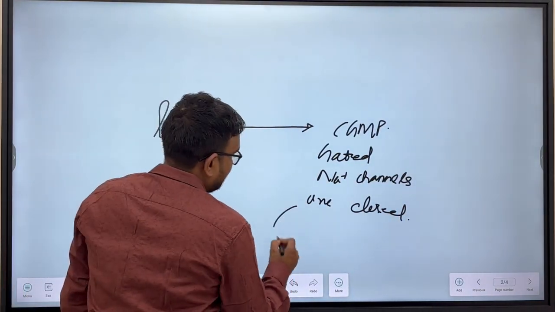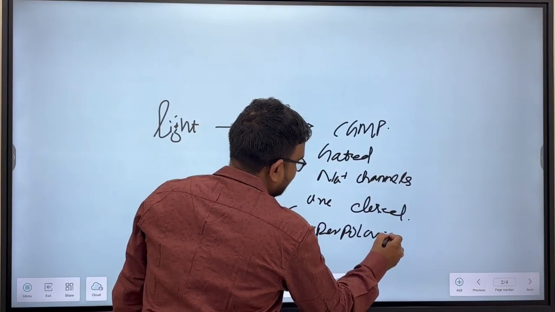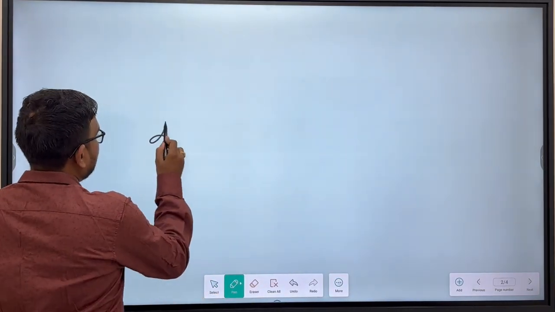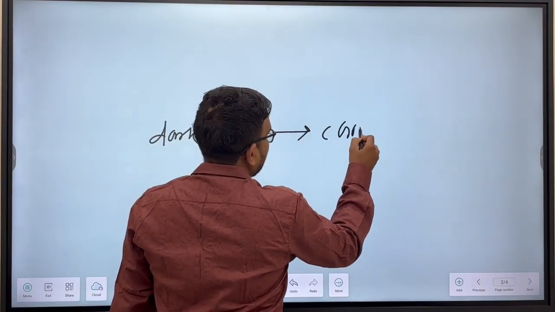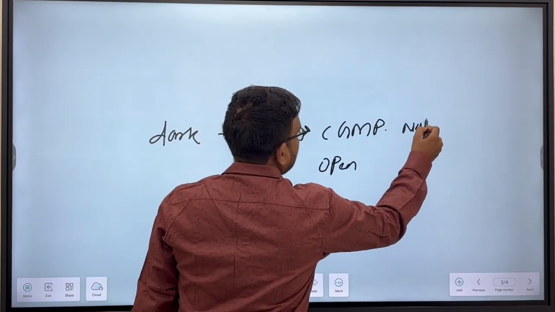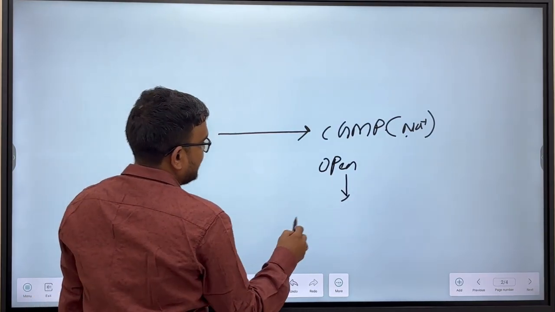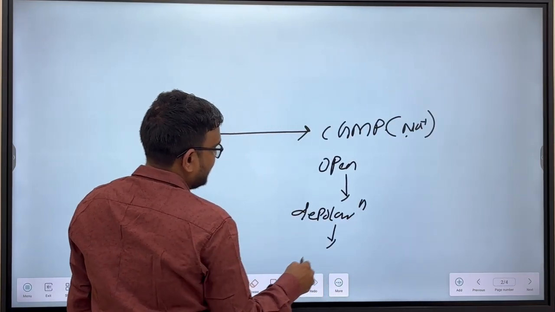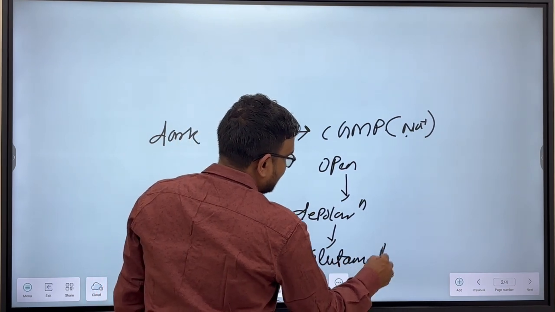The cells are in a hyperpolarized state. When darkness occurs, the cyclic GMP gated sodium channels are open. That means the cells are in a depolarized state, so that increased neurotransmitter glutamate is released.